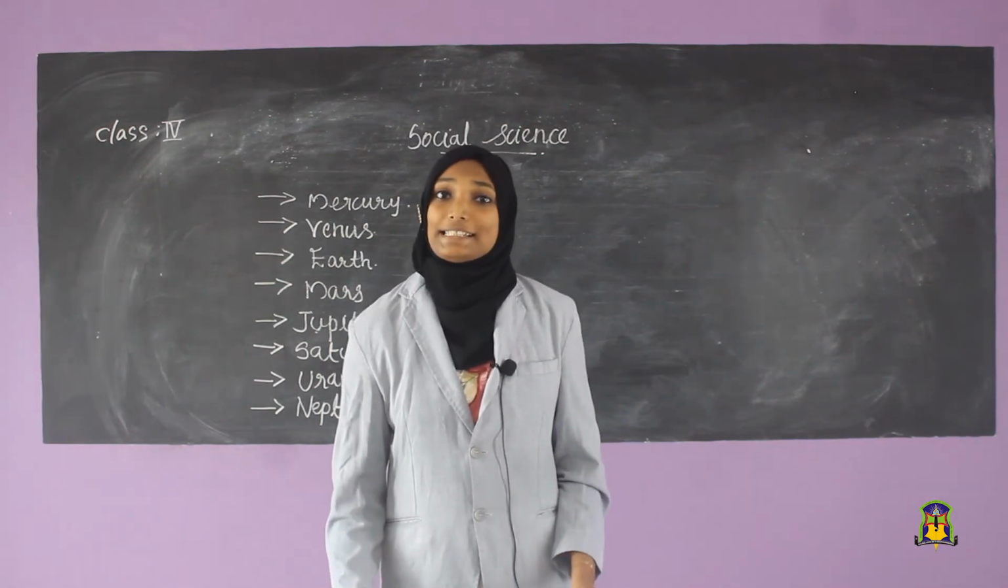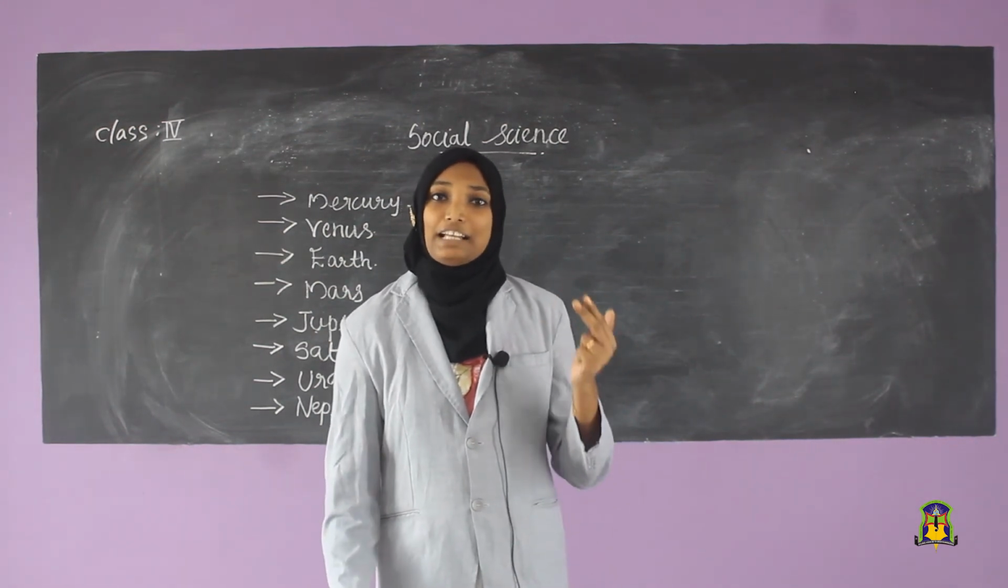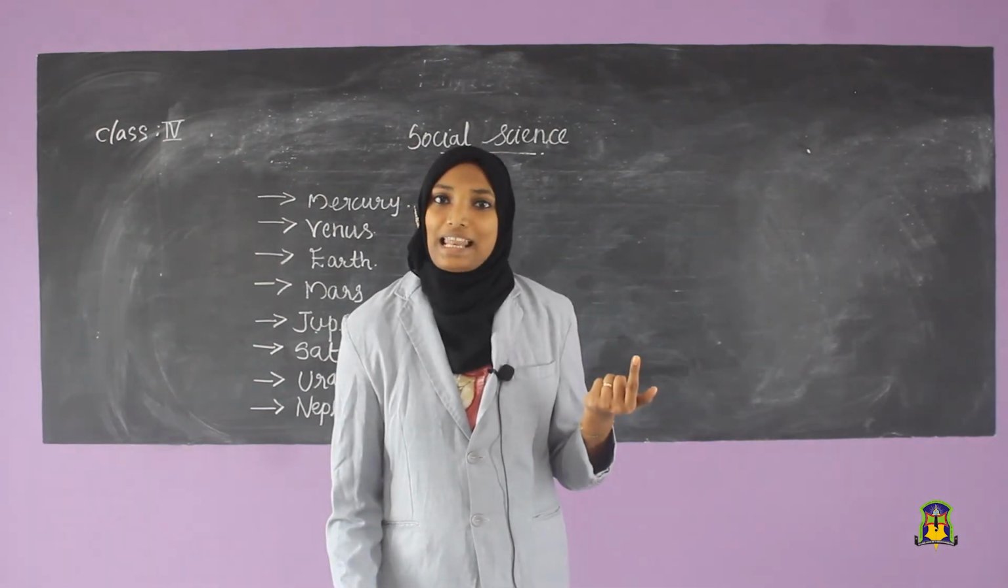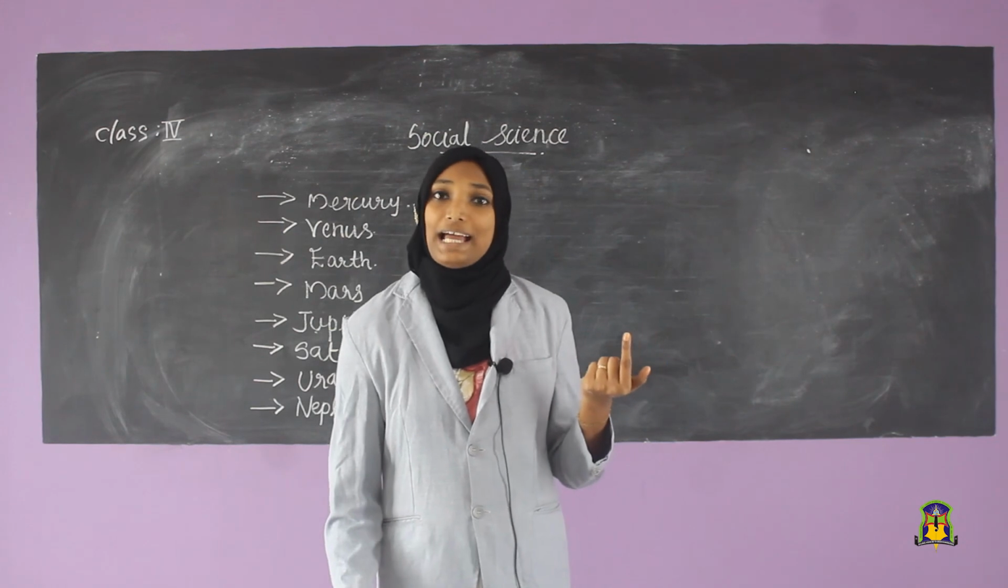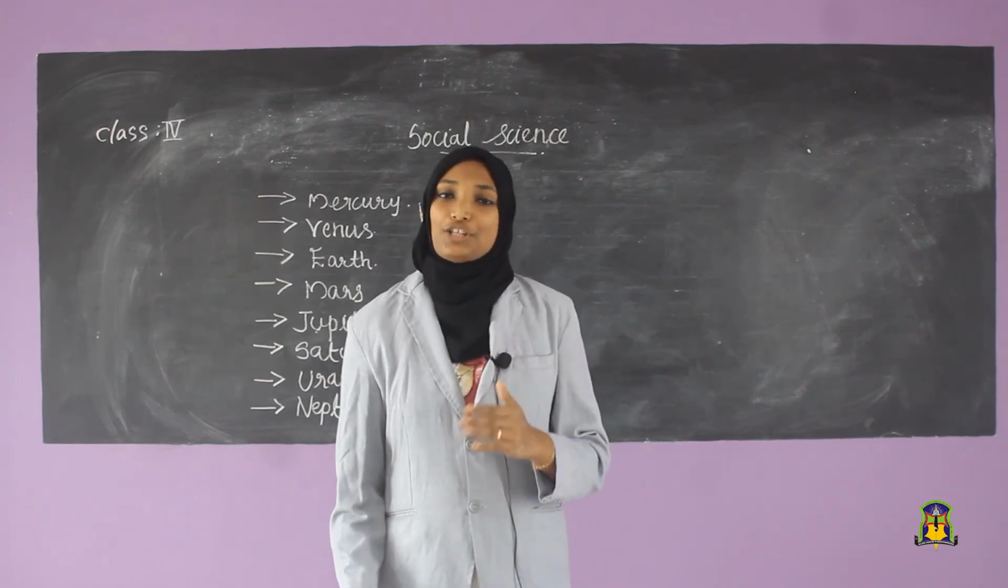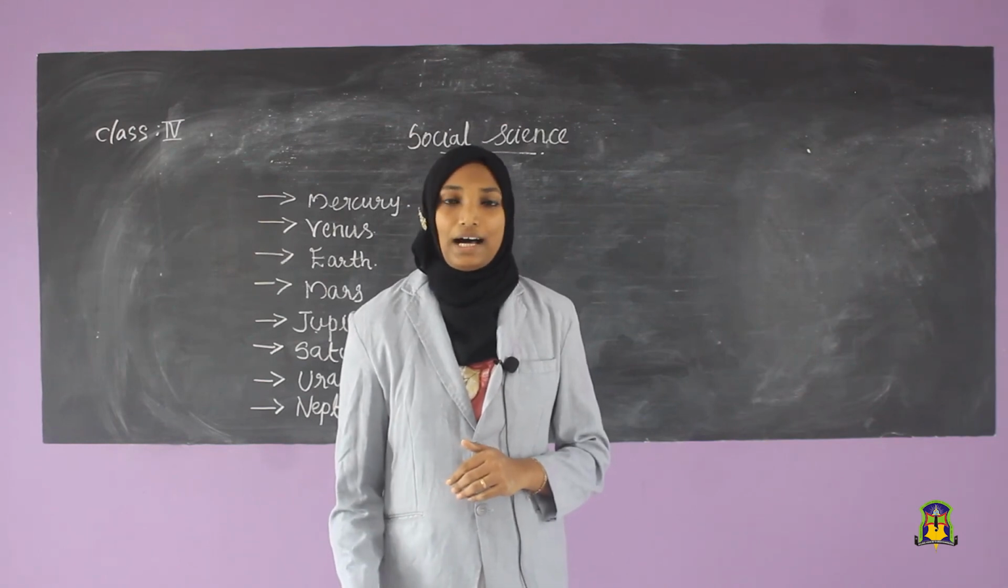Our next question is, what makes the solar system? The sun, the 8 planets and their satellites and all other heavenly bodies like meteoroids and comets is called the solar system. You will get your question answers through the app.